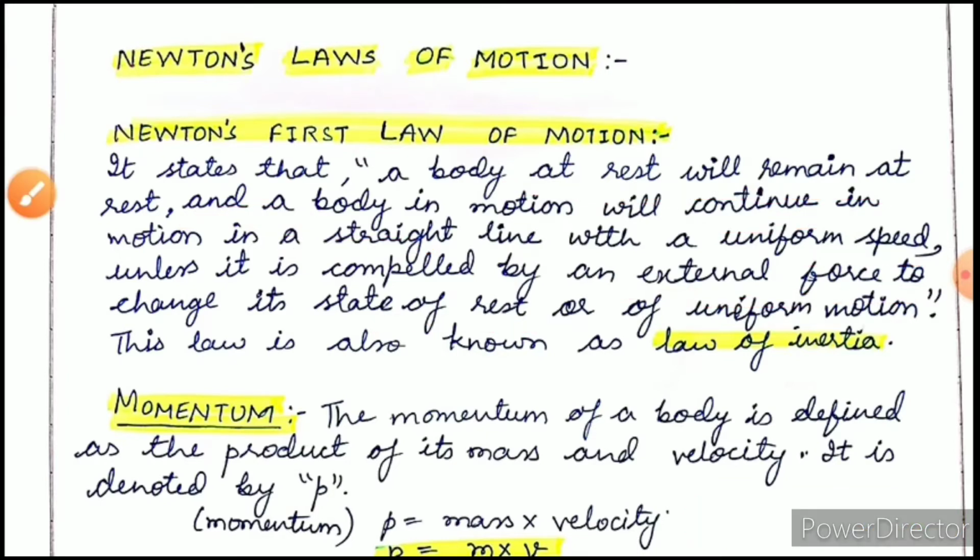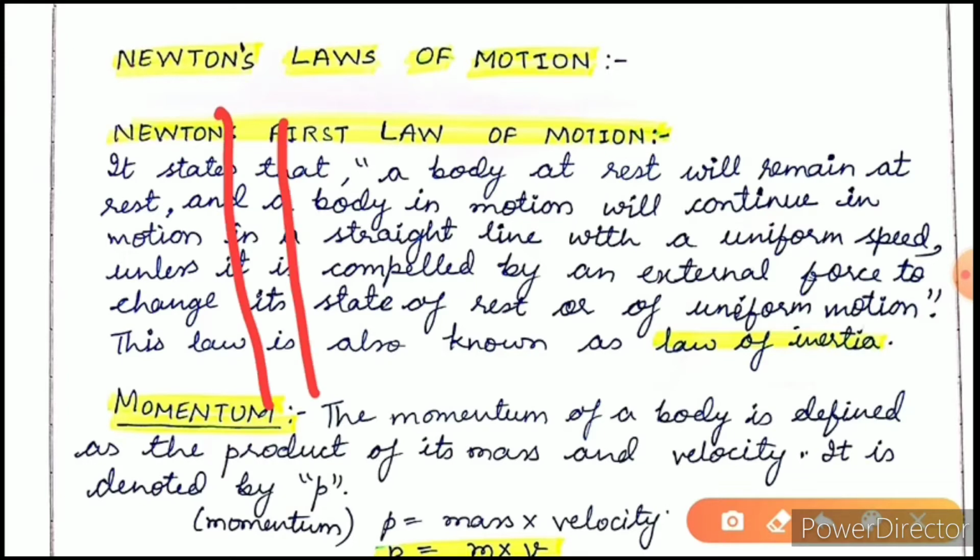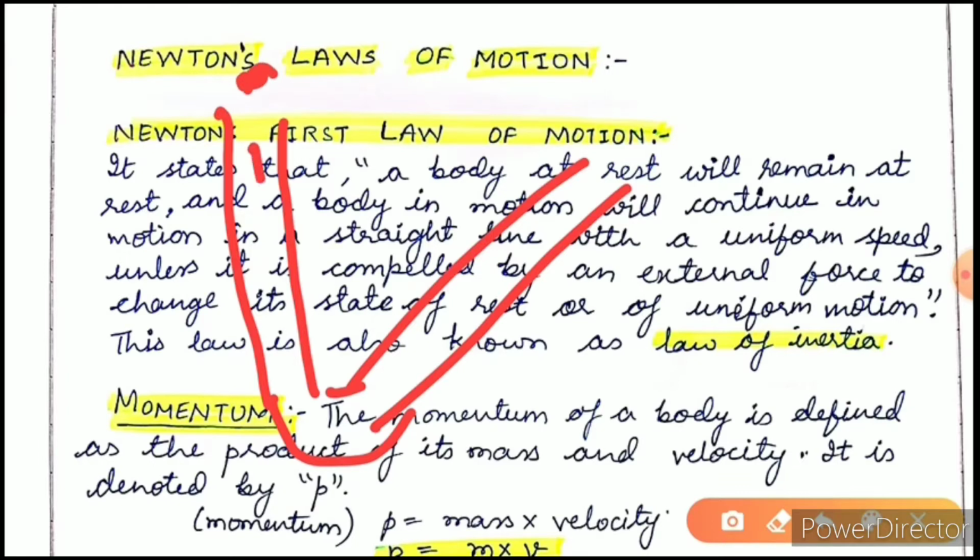The best example for this was Galileo's example. Galileo took an inclined plane. In Galileo's experiment, he dropped the ball inside this, and the ball went up to the same level from where it was dropped.